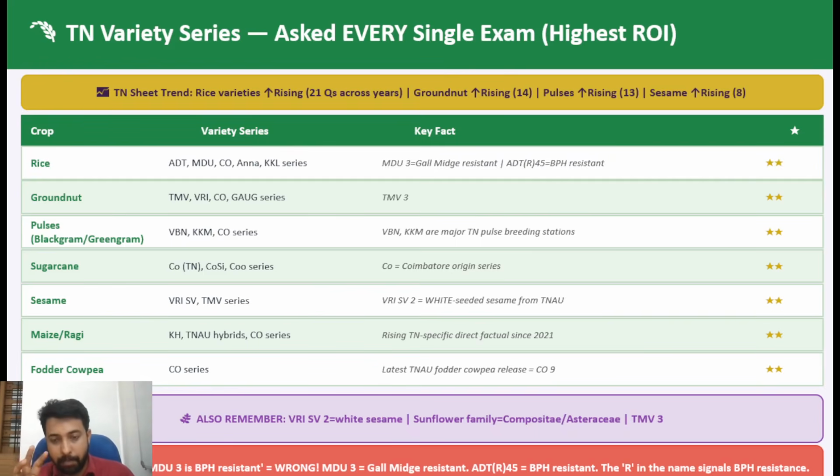Okay, and similarly, I am not focusing on one or a few varieties. You should be very clear about the recently released varieties. Just study the varieties which were released in the previous 2 to 3 years. I'm not asking you to skip all the other varieties released before that, no, but the varieties released before that period need less focus. Instead, you need to focus only on those varieties which were very popular.